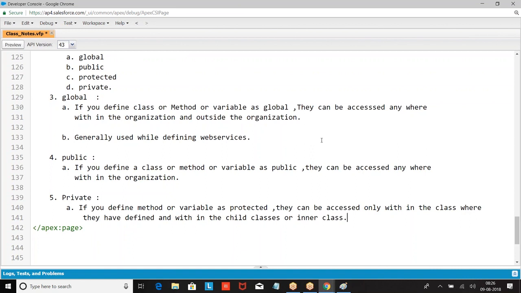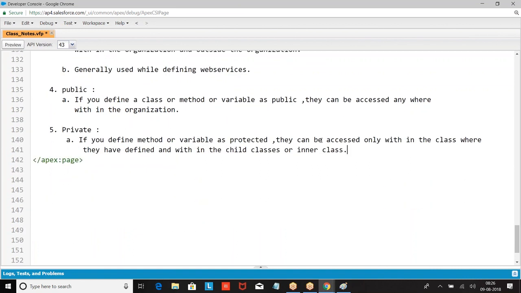Inner classes means a class within a class. Sorry, it is protected, not private.